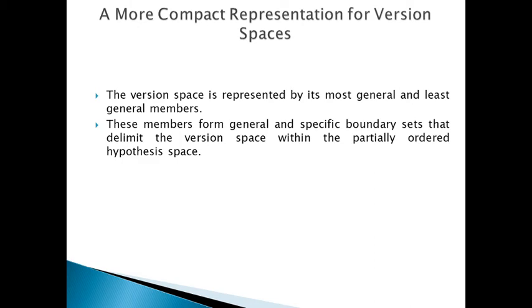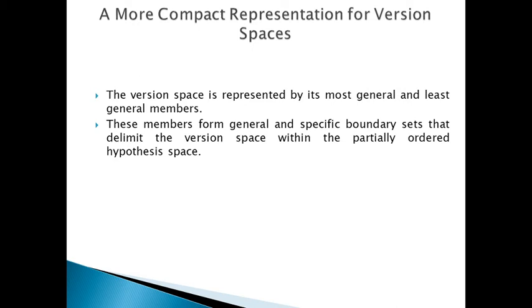A more compact representation for version spaces. Let us see the more compact representation for the version spaces. Here, the candidate elimination algorithm works on the same principle as the list then eliminate algorithm. However, it employs a more compact representation of the version space.